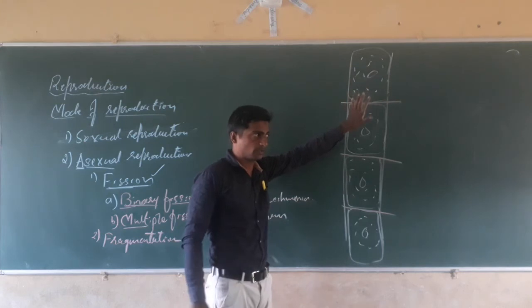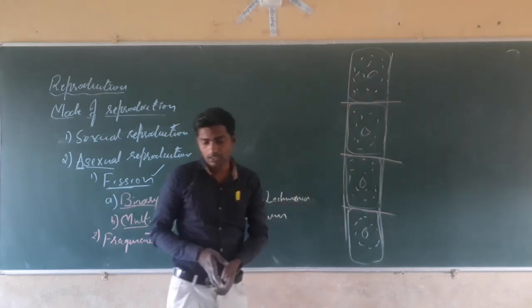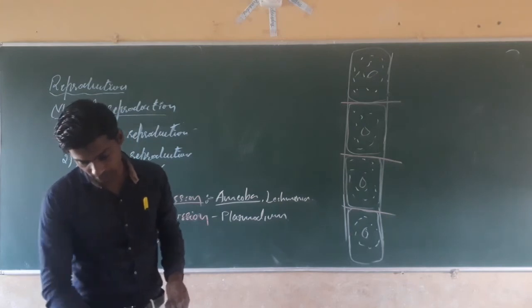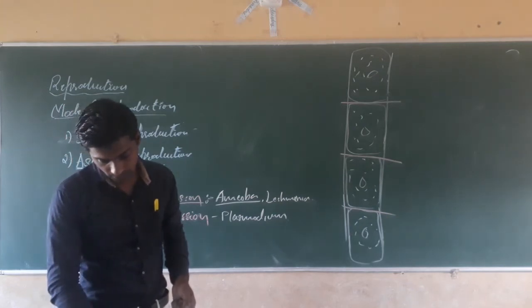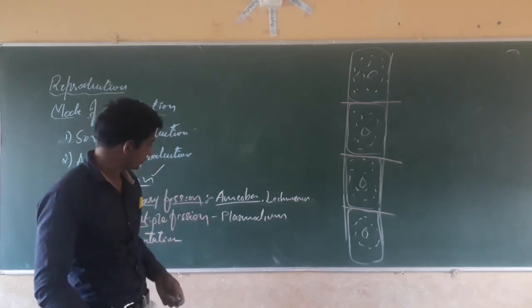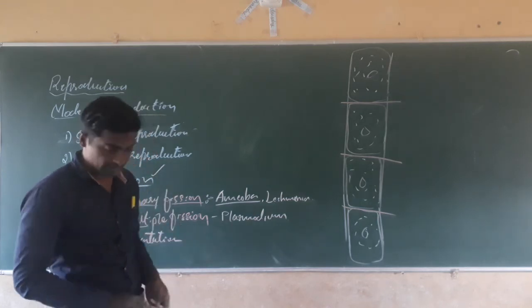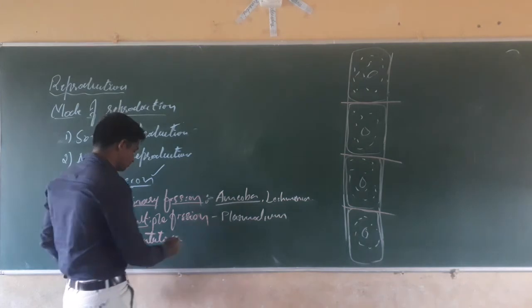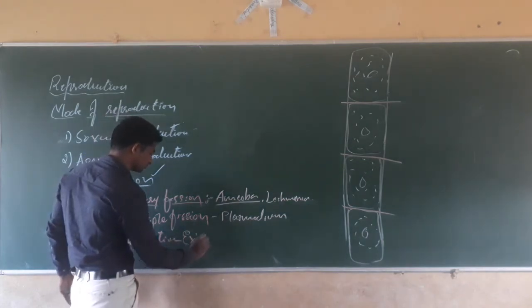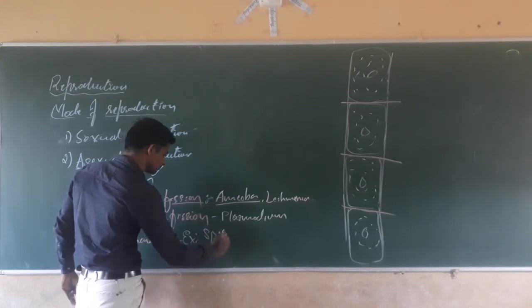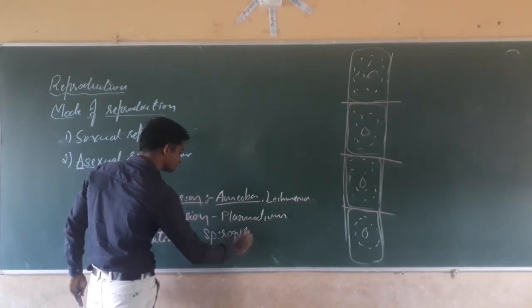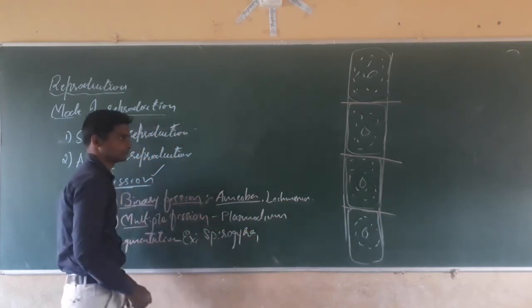It is a type of reproduction in which an individual divides into a number of pieces. An example is Spirogyra.